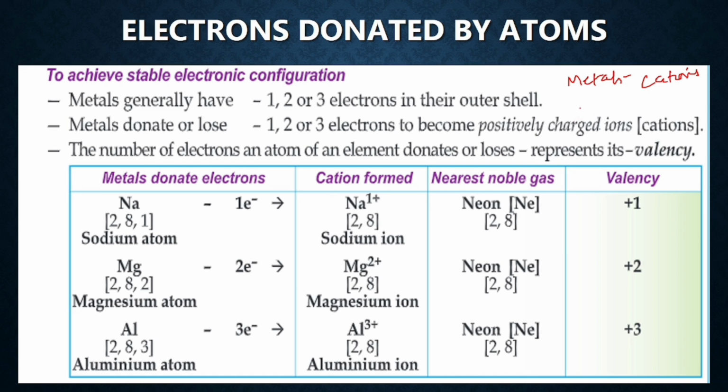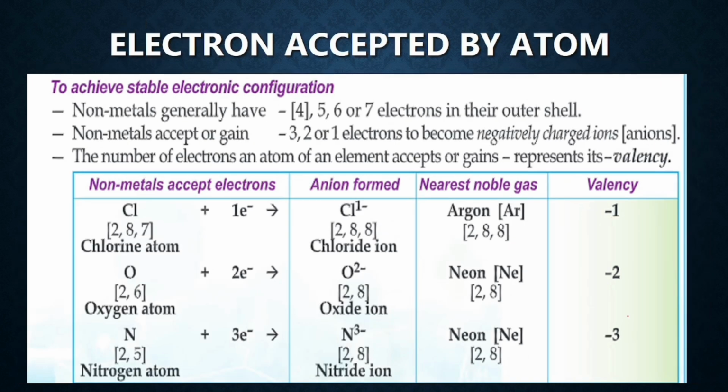So metals have 1, 2 or 3 electrons in the outermost orbit, and metals donate or lose 1, 2, 3 electrons to become a cation, and once they are cations, they attain the nearest noble gas configuration. Now sodium ion, that is Na plus, has only 10 electrons and 11 protons. Ten electrons is a characteristic feature of neon, so it has the electronic configuration of neon. Similarly, magnesium and aluminium lose electrons to attain the neon configuration, and acquire 1, 2 and 3 charges respectively.